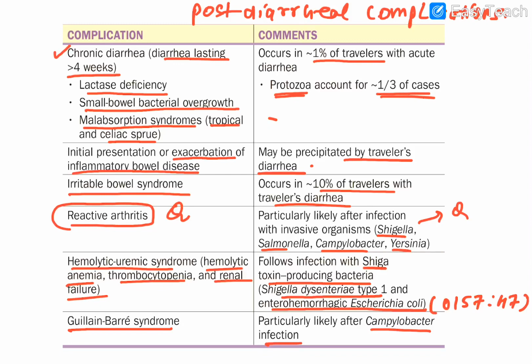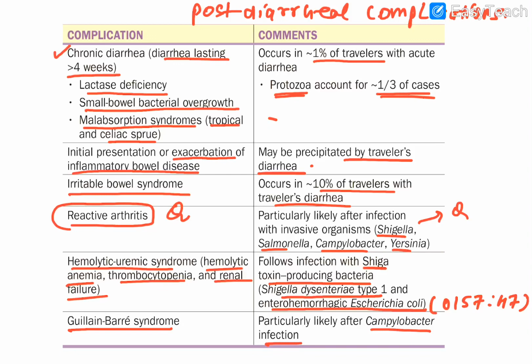Okay, so guys, these are the complications of the diarrheal episodes, acute diarrhea, and it can change into chronic diarrhea, more than 4 weeks it can happen. These are all the things they can associate with: lactase deficiency, small bowel malabsorption, and might be an exacerbation of inflammatory bowel disease, and irritable bowel syndrome can also happen. Mostly in traveler's diarrhea, reactive arthritis, HUS, and Guillain-Barré. So these all you need to remember as post-diarrheal complications.